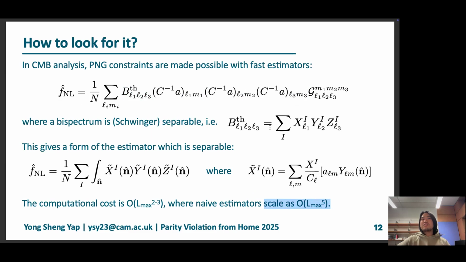But if we do a simplification that we only consider bispectra which are separable, which basically means that the bispectrum can be written as a product over fields, each of them only depending on one multipole, then this can be greatly reduced to L max to the second or third power. This is basically because the FNL estimator can be written as an integral over three maps, each of them evaluated like this. This computational cost is greatly reduced, and this is what makes primordial non-Gaussianity constraints easy to do on the CMB sky.